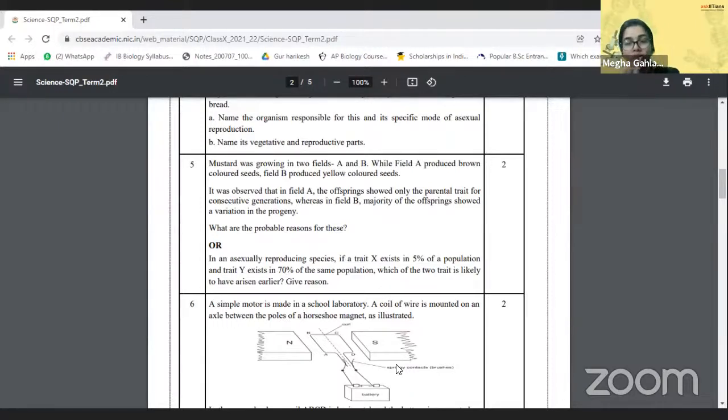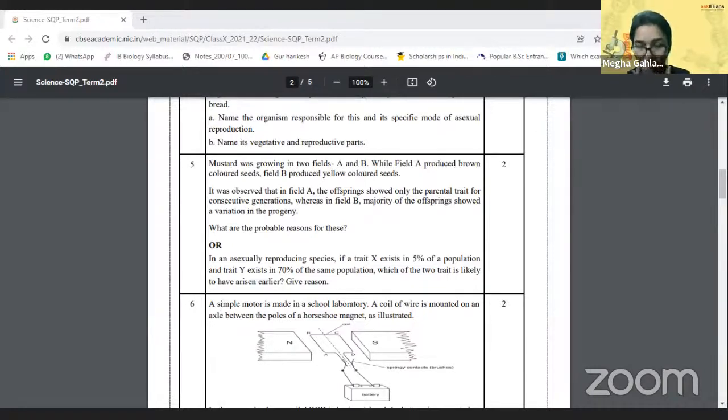If a generation shows only parental traits for multiple generations, that basically shows they are going ahead with either asexual reproduction, or they are a pure line, or they are homozygous. 3 things can be there.